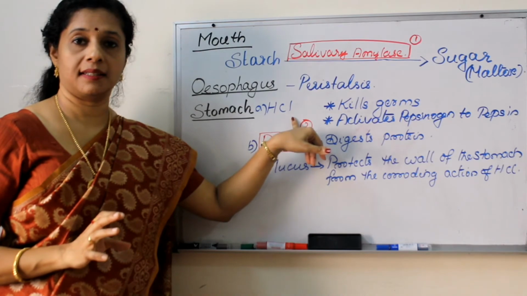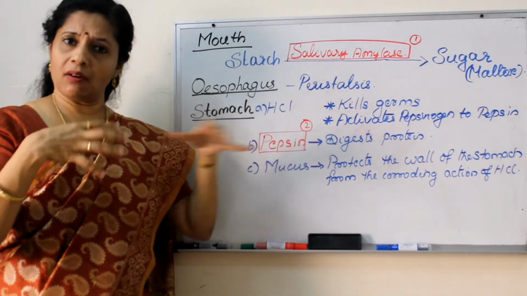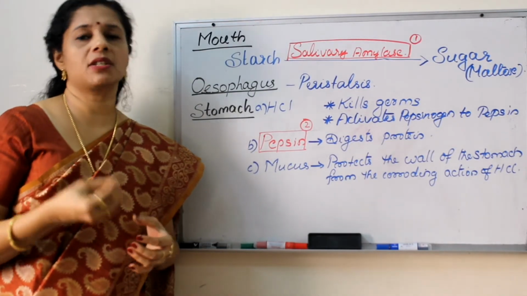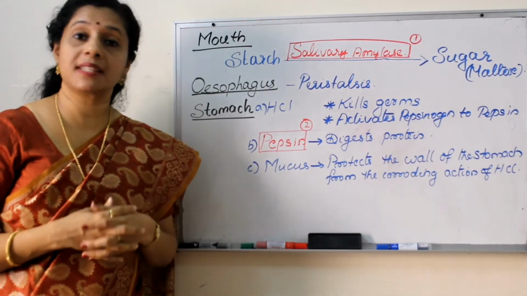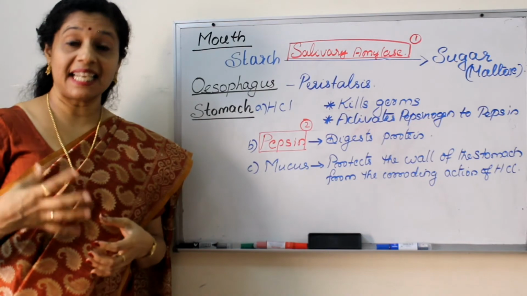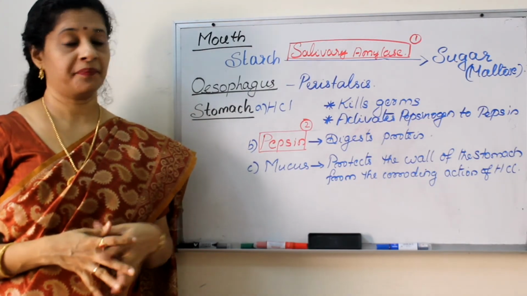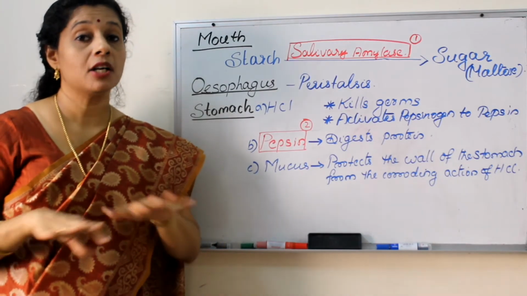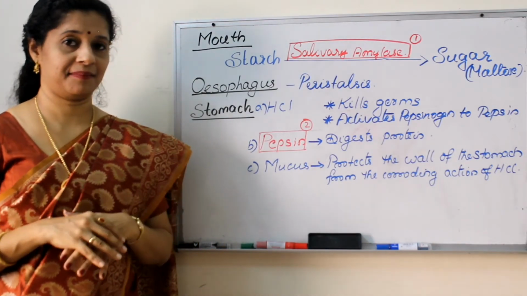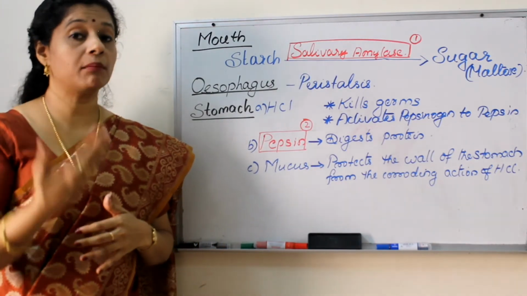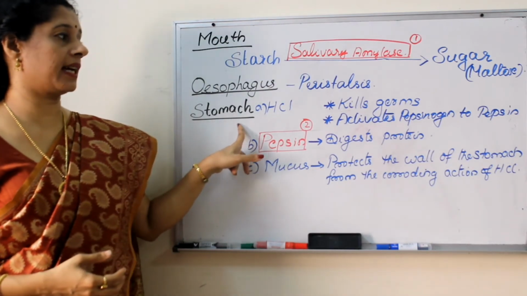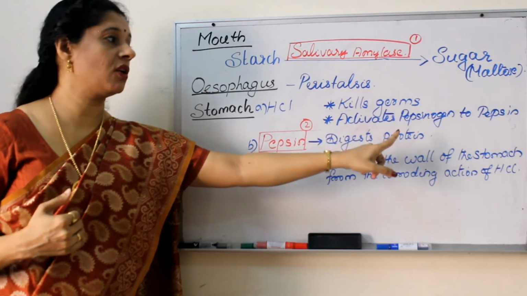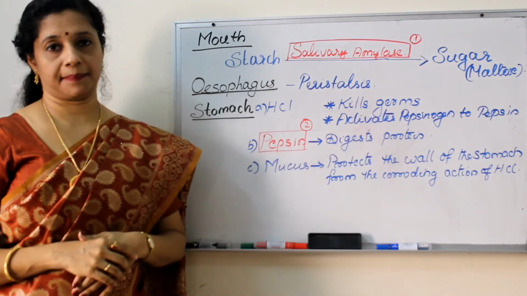Hydrochloric acid. The food that we eat, we are all particular that we eat only hygienic food. But still, there can be presence of some bacteria because they are not visible to our naked eye. If there is any bacterium present in the food, then hydrochloric acid will kill. Not only bacteria, all the germs will be killed by strong hydrochloric acid. Apart from that, there is one more function of hydrochloric acid. It activates the inactive form of the enzyme pepsinogen into pepsin.